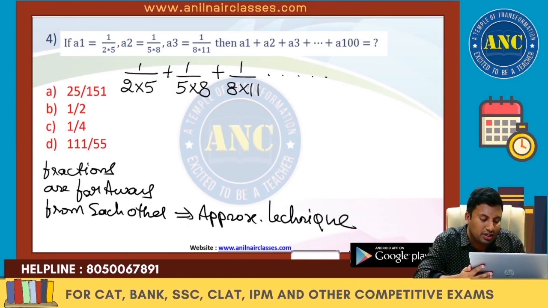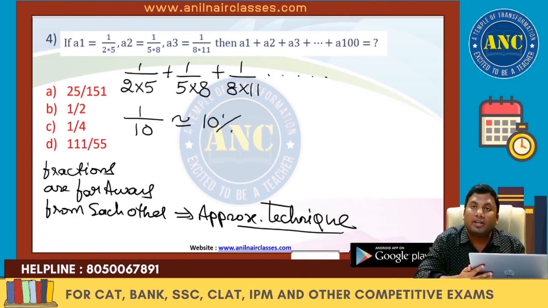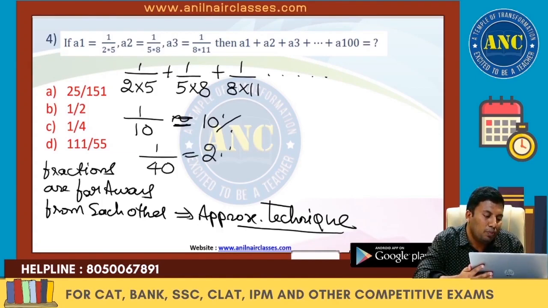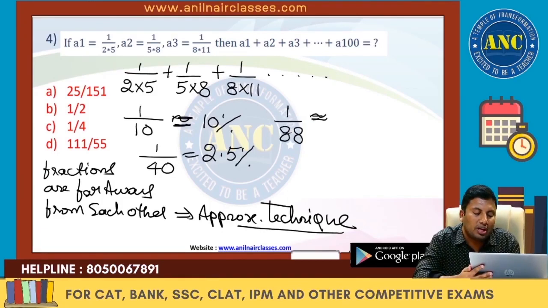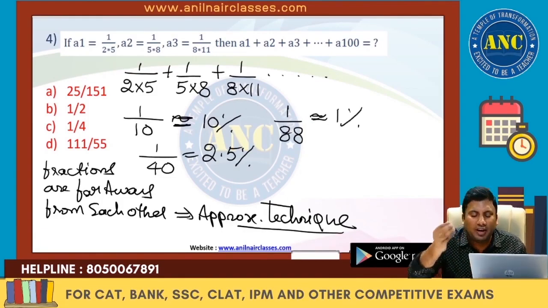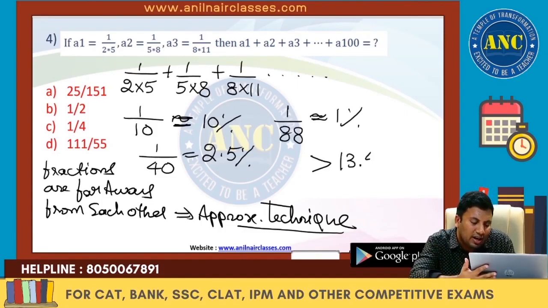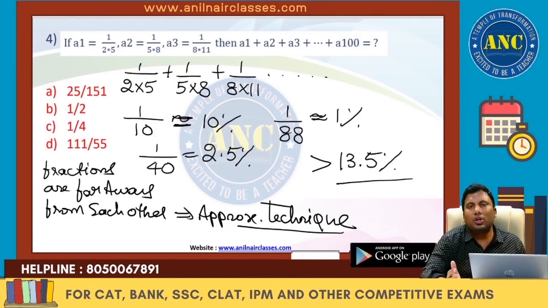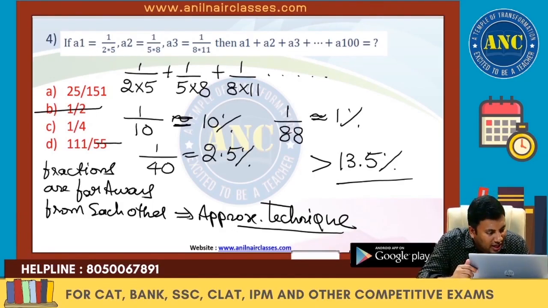What is this approximation technique? 1 by 2 into 5 is 1 by 10, which is 10%. 5 into 8 is 40. 1 by 40 is 2.5%. 1 by 88 is closer to 1%. 10 plus 2.5 plus 1, answer should be just greater than 13.5%. 1 by 2 is 50%, but this is anyway numerator greater than denominator, so we are stuck. 1 by 4 is 25%.